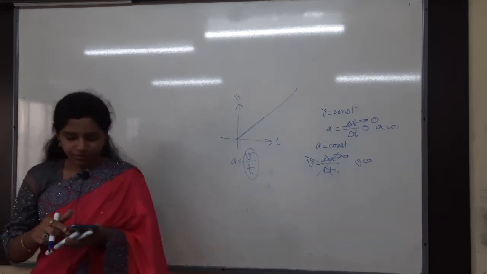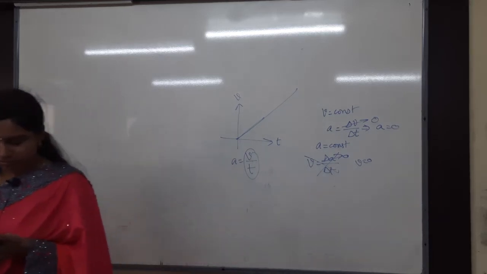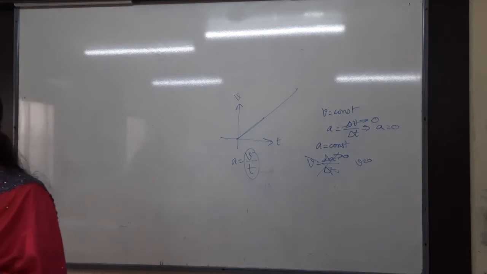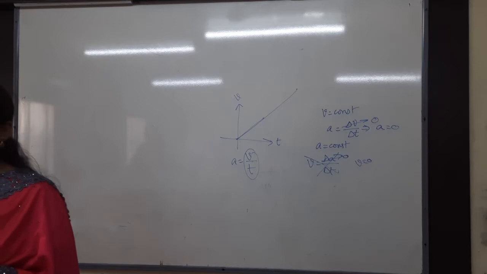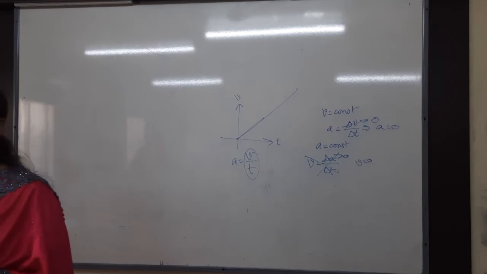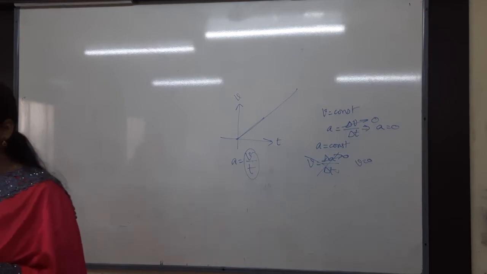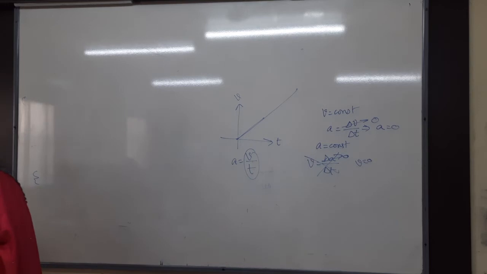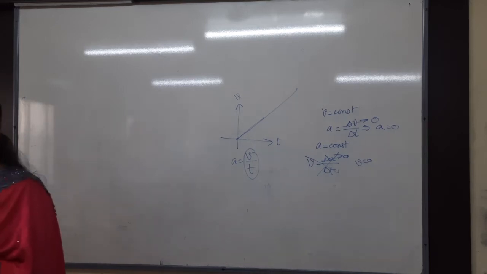A body is moving with uniform acceleration, describes 40 meters in the first 5 seconds and 65 meters in the next 5 seconds. The line is very important: 40 meters in the first 5 seconds and then the next 5 seconds, a continuation. Make the diagram first. Without a diagram, you cannot solve any problem in physics. Make a proper diagram.